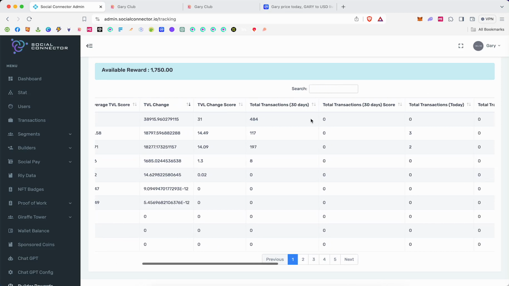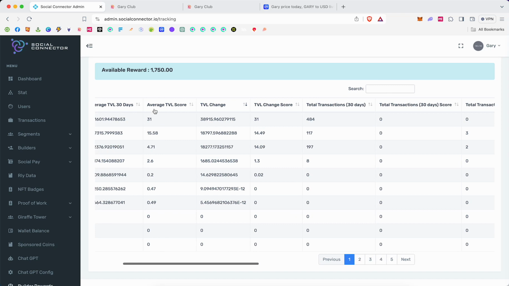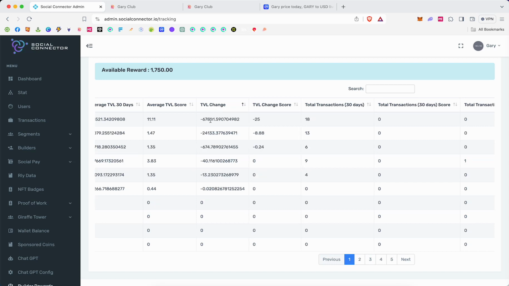Next thing we look at is transactions, but we don't track points. I will tell you on TVL, though, let me show you one other metric. We look at negative TVL as a bad sign and a bad indicator. So if I flip this, and if you go negative, you get a negative 25. Negative TVL, meaning your TVL went down, your locked Gary went down, it's bad. Positive TVL is great. So we want to keep growing, and we want to grow at a nice steady pace with the rest of the community.